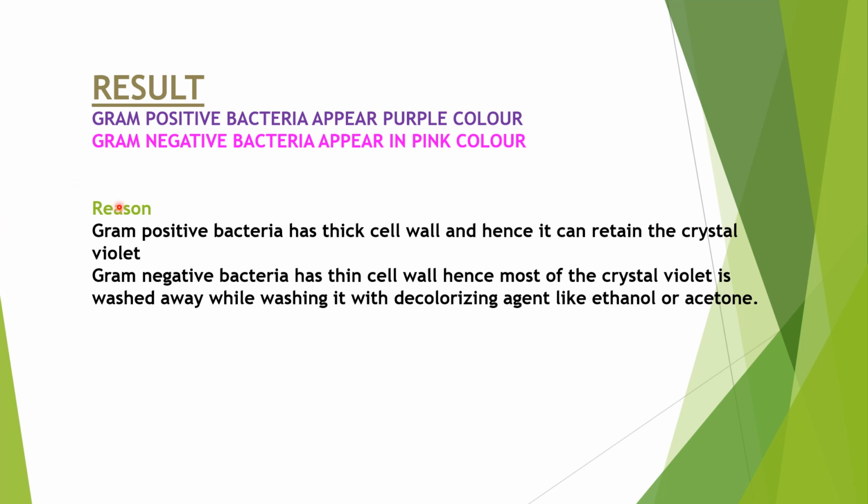I have written the reason here. Gram-positive bacteria have a thick cell wall, hence they can retain the crystal violet. Gram-negative bacteria have a thin cell wall, hence most of the crystal violet is washed away while washing with a decolorizing agent like ethanol or acetone. So on the basis of this, we can classify the bacteria into gram-positive and gram-negative.